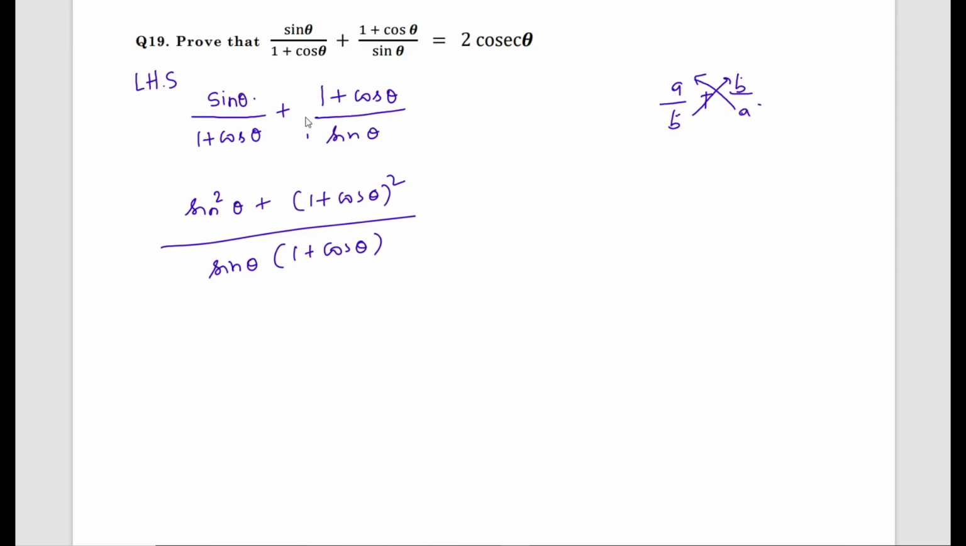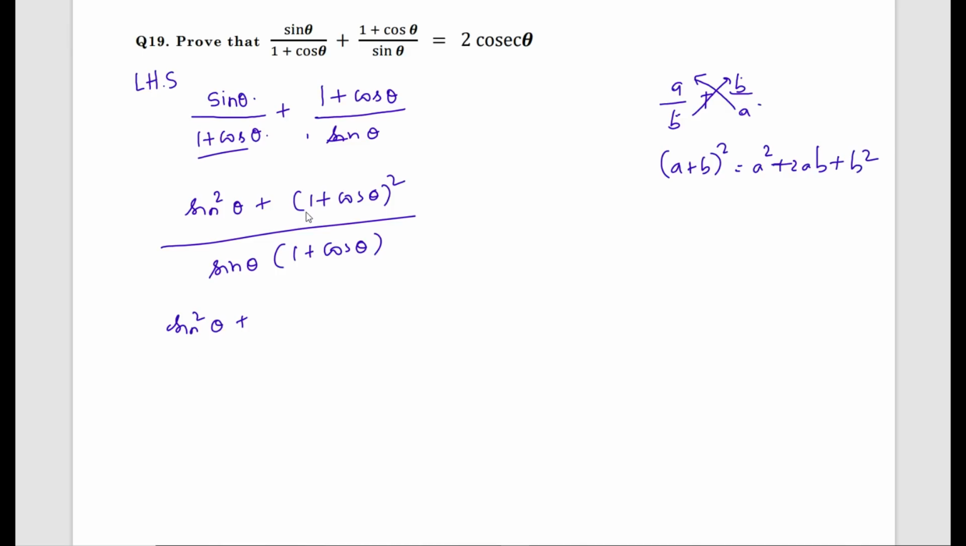Sin theta into sin theta, sin square theta. 1 plus cos theta into 1 plus cos theta, 1 plus cos theta whole square. Write the denominator as it is. Now sin square theta plus 1 plus cos theta whole square is of the form a plus b whole square, that is a square plus 2ab plus b square.